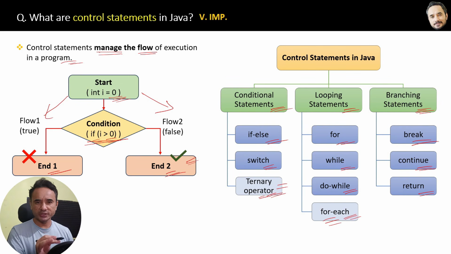But I don't want to confuse you, so consider the ternary operator also a control statement, and for each is also used to simplify the for loop only, but you can also consider it a separate control statement in Java. Great. That is the answer to this question, and in upcoming questions we will discuss and see all these control statements in detail.